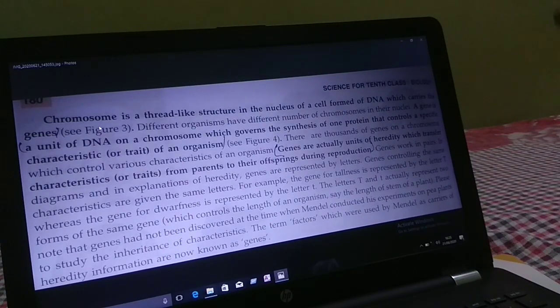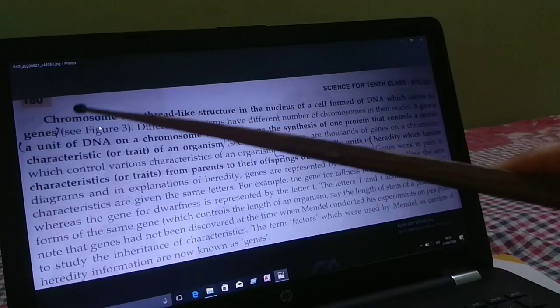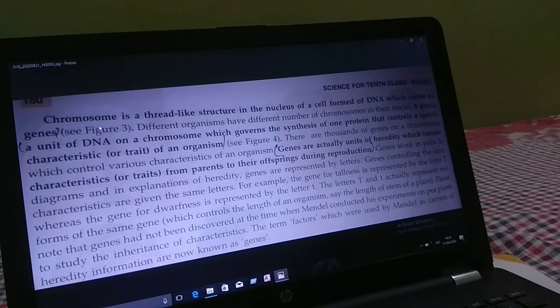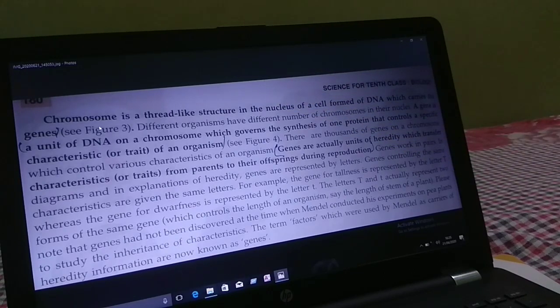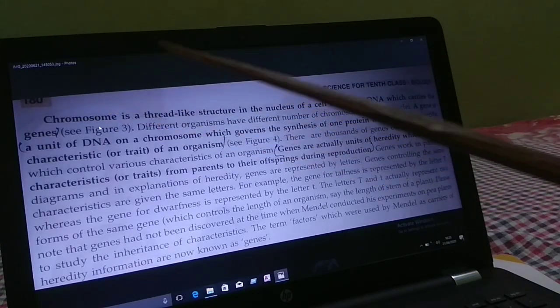So such types of variation you can see. These all depend mainly on terms you have to remember: chromosomes, DNA, genes. Without these, it is very difficult to understand. So children, remember chromosome. What is a chromosome?